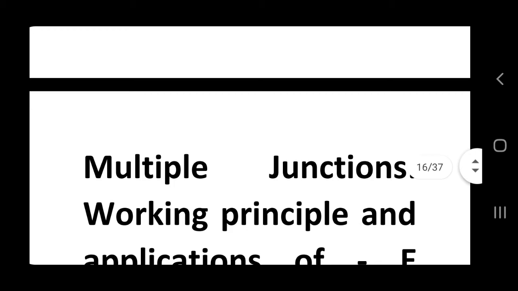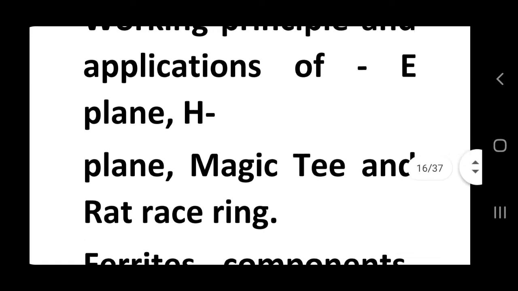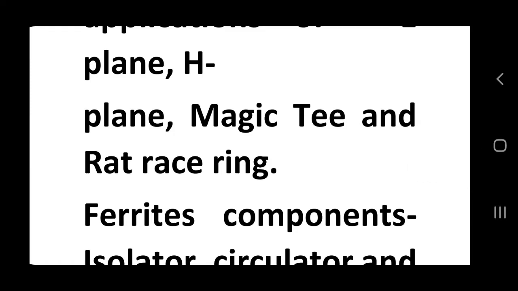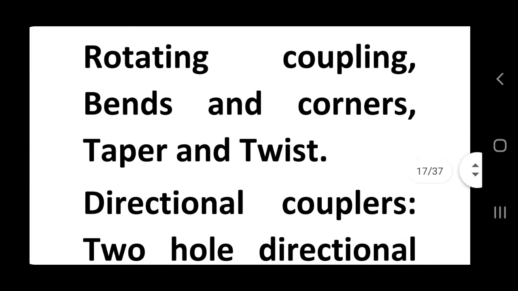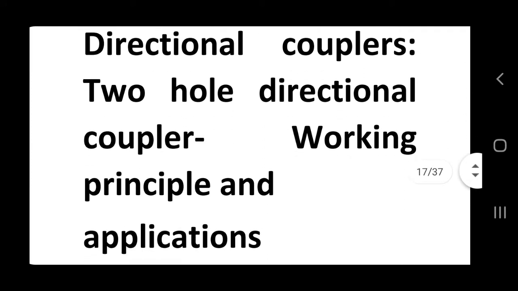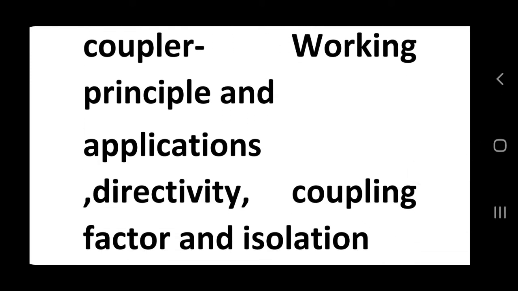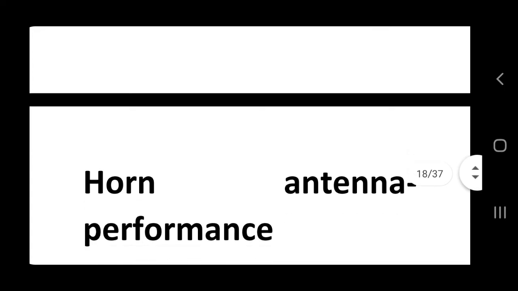In unit 3, waveguide components, meaning which types of components are used in waveguides. There we study multiple junctions, working principle and application of E-plane, that is electric plane, and H-plane, magnetic plane, magic T and rat race ring, ferrite components, isolators, circulators and gyrators, accessories, flanges, rotating couplings, bends and corners, taper and twist, directional couplers, two-hole directional couplers, working principle and applications, directivity, coupling factor and isolation, horn antenna performance parameters.